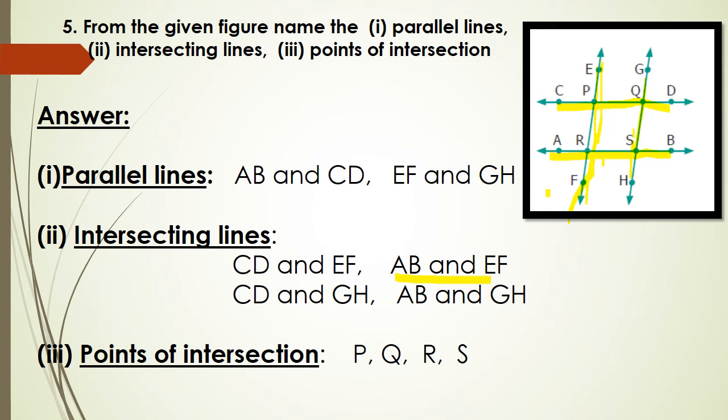Next move on to this line GH. CD and GH intersect at Q. So CD and GH are intersecting lines. GH and AB intersect at S. So AB and GH are intersecting lines. Is it clear?